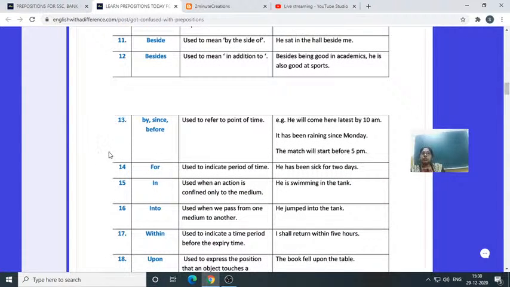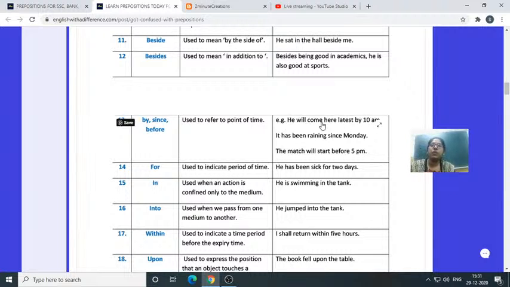Now 13, we have here by, since, before. These 3 prepositions are used to refer to a point of time. For example, he will come here latest by 10 am.